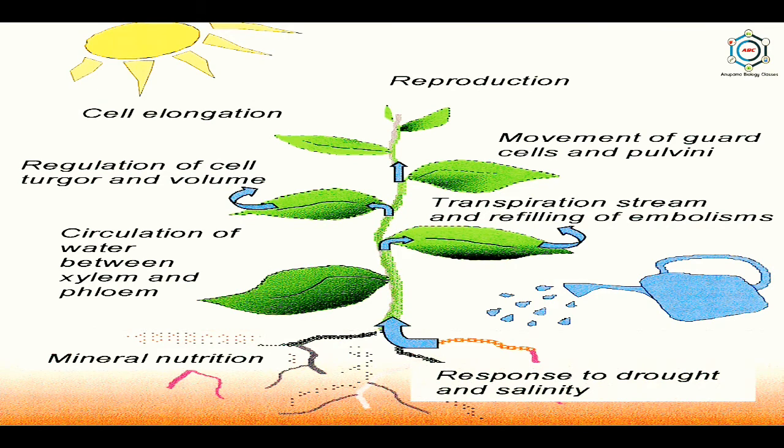So, the loss of water is more pronounced in C3 plants, that is, the plants which perform the Calvin cycle of photosynthesis. This loss of water has been reduced by the evolution of the C4 cycle in the C4 plants. We will study about the C3 cycle, C4 cycle and the CAM in the next videos, in case of photosynthesis in the higher plants.